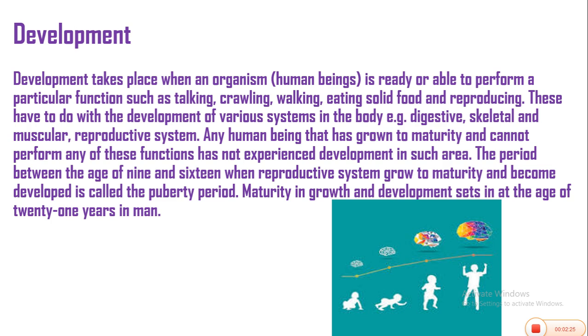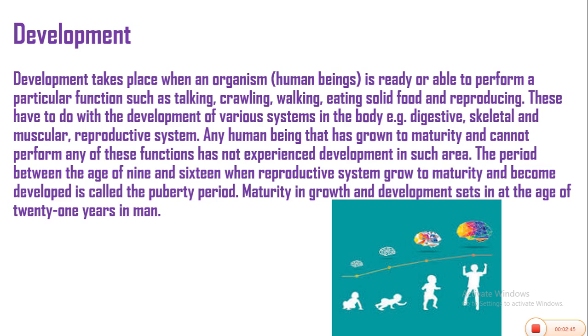Any human being that has grown to maturity and cannot perform any of these functions has not experienced development in such an area. The period between the ages of 9 and 16, when the reproductive system grows to maturity and becomes developed, is called the puberty period.